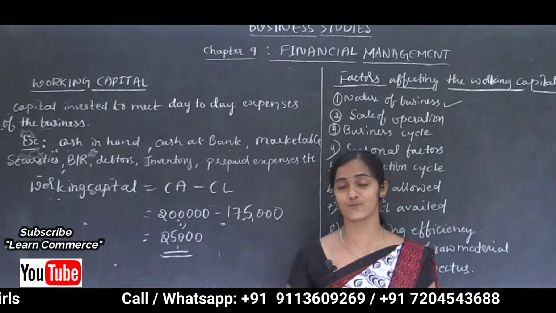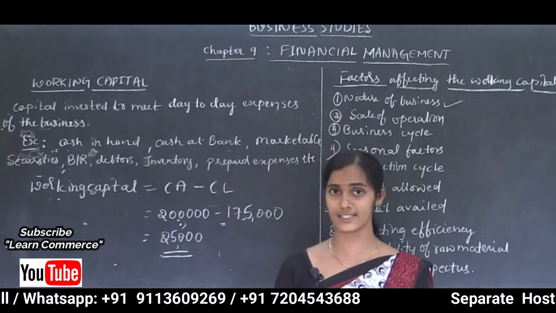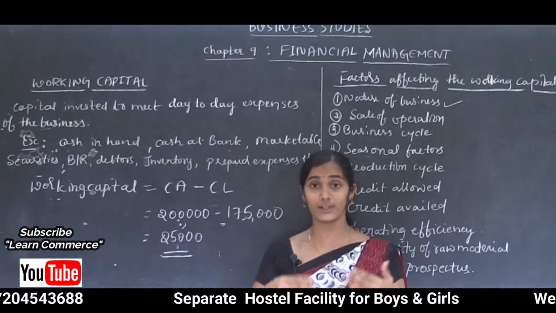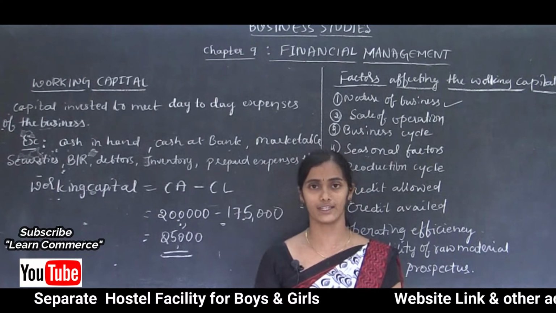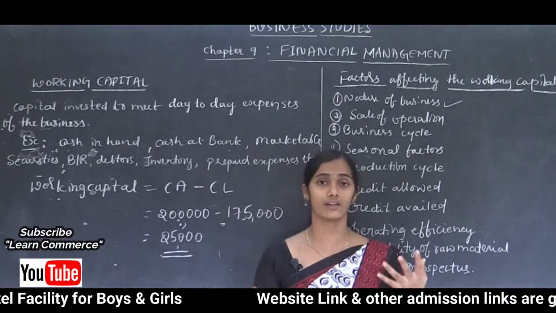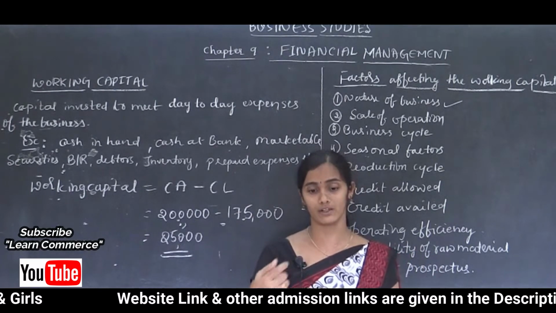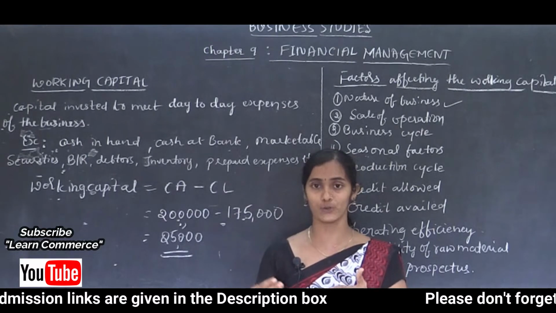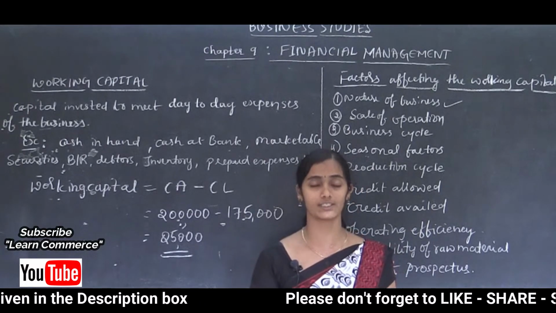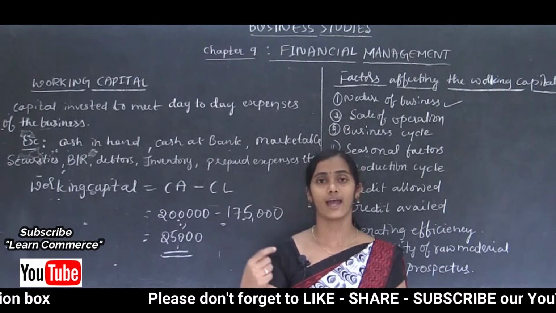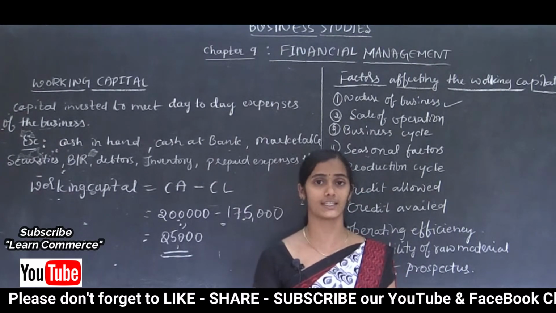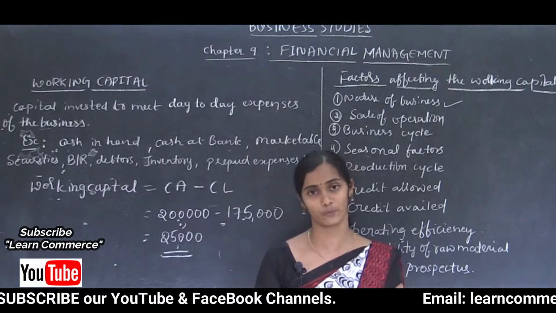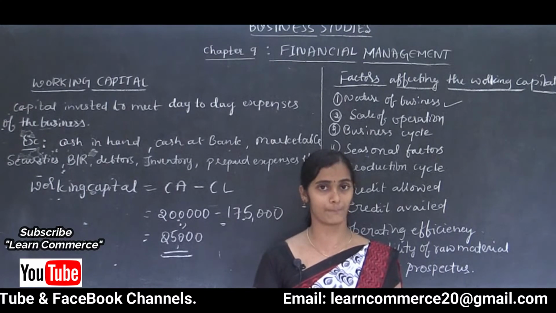The industries which sell seasonal products require higher working capital during the season, because they have to meet demand, so they need to produce a larger amount to meet the demands. And during the off season they require less working capital, because at that time there is no demand for such a product. For example, umbrella, okay.